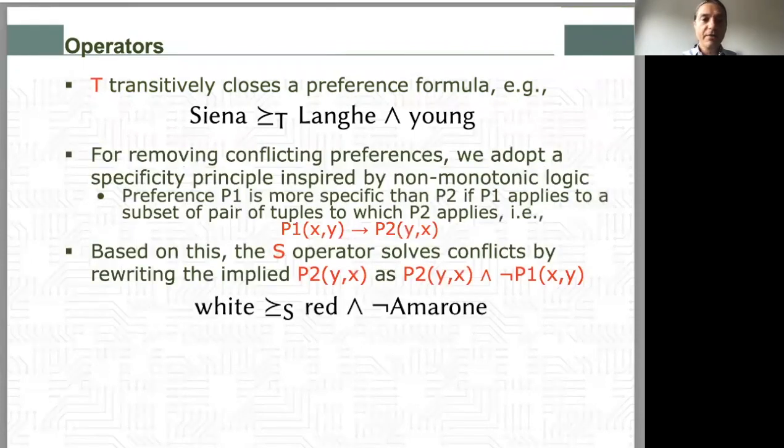The S operator is based on a notion of specificity used in non-monotonic logic, according to which more specific preference statements take precedence over more generic ones. This operator can then be used to solve conflicts between preferences so that we can conclude that white wines are better than red wines, except for Amarone.